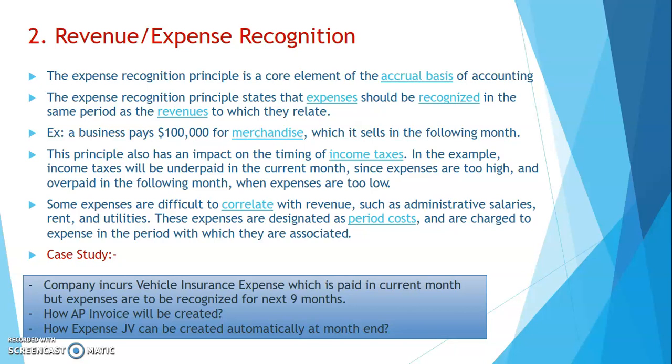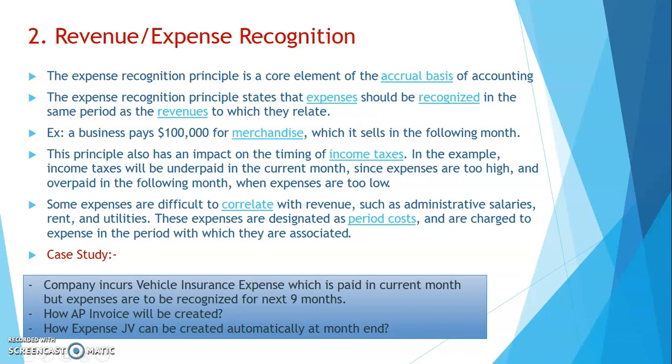So what the accrual basis of accounting says is that you record your expenses at the time when you earn the revenue. Every company should follow the accrual basis of accounting, which is the accepted accounting principle as per the ACCA guidelines. So in this example, income taxes will be underpaid in the current month since the expenses are too high, and overpaid in the following month when expenses are too low.